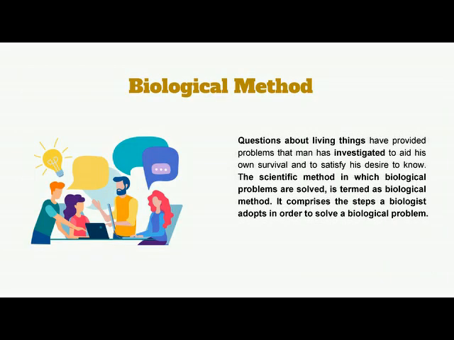Biological method. Questions about living things have provided problems that man has investigated to aid his own survival and to satisfy his desire to know. Basically, through biological method, we investigate different problems which we face in our daily life, for our own survival and to satisfy our desire to know about these things. The scientific method in which biological problems are solved is termed biological method. It comprises the steps a biologist adopts in order to solve a biological problem. Through these steps, we can solve any biological problem which we are facing.